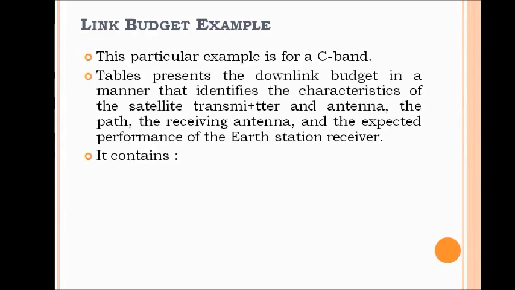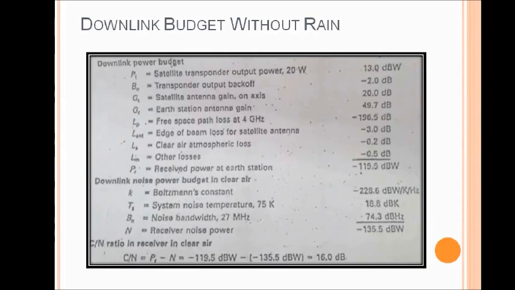This table will present in the next slide the downlink budget in a manner that identifies the characteristics of the satellite transmitter and antenna, the path, receiving antenna, and the expected performance of the earth station receivers. This diagram shows the link budget calculation must be made for an earth station at the edge of the coverage zone of the satellite where the effective gain of the antenna is 3 dB.